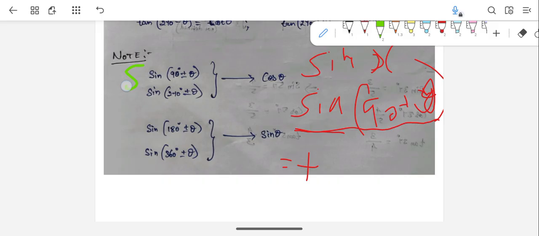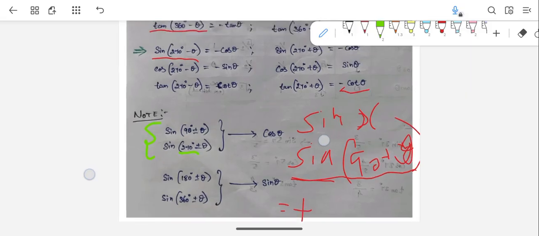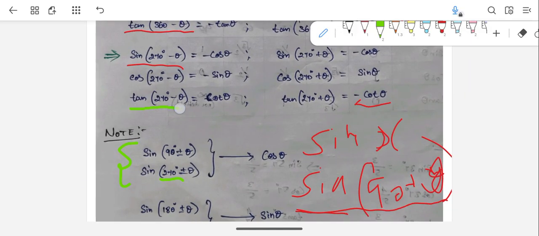Whenever you get angles in terms like 90 plus theta or 90 minus theta, plus or minus, you need not consider that. If you get the number 90 or 270, then the trigonometric ratio will change. See here, 270 only.